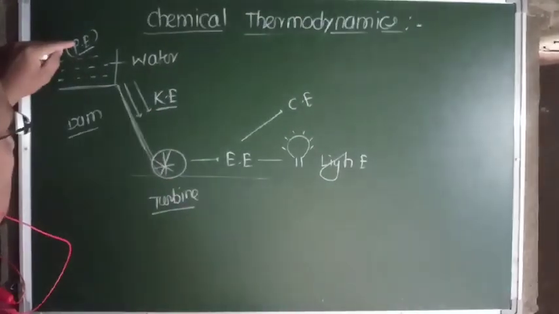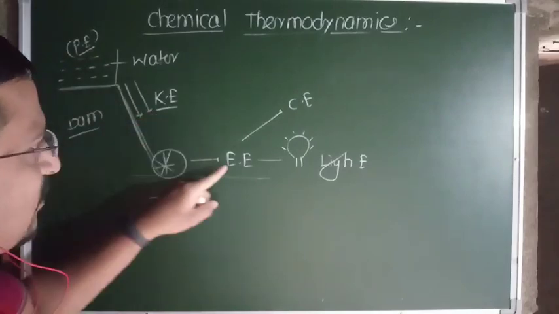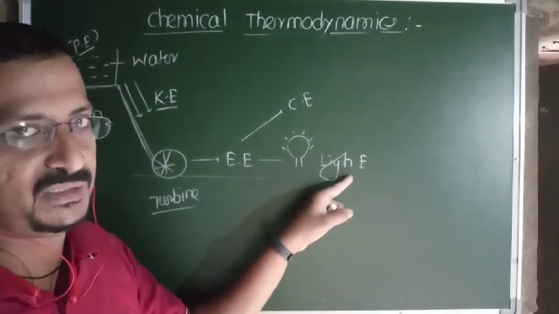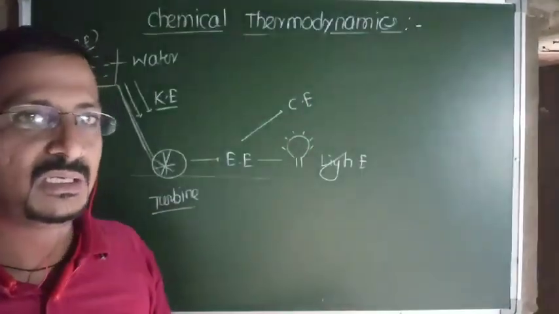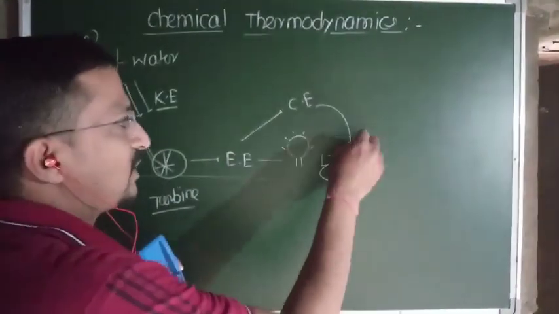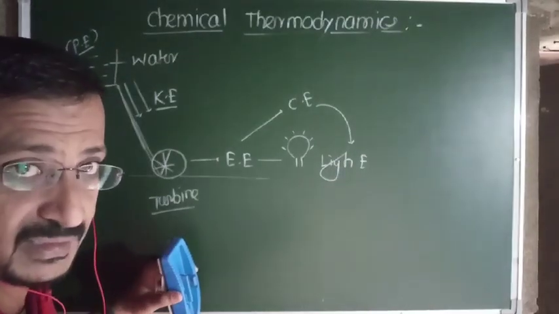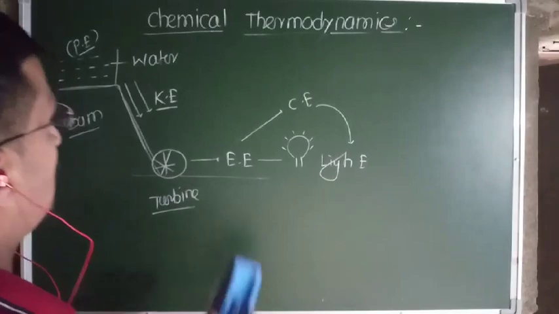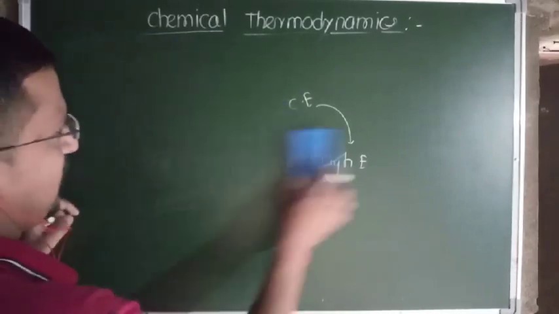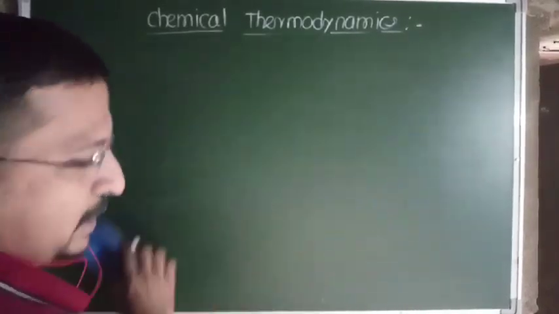Now see here, potential is converted to kinetic, converted to electrical, converted to light energy or chemical energy, and this chemical energy is again used for further cases. Again chemical energy converts into light energy. The torch, batteries are there. Okay. This is a simple basic concept to understand how the different forms of energies are interconvertible to each other.